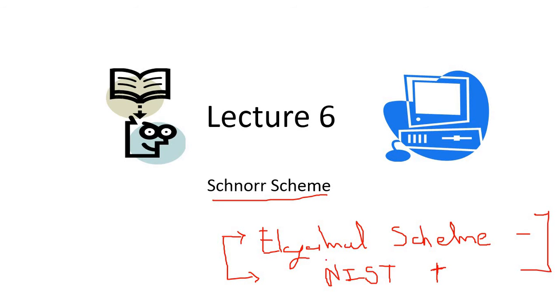We have already discussed the Elgamal scheme, so we are not going to revise the entire concept once again. Just look at the variations in the equations of the Elgamal scheme and the NIST algorithm, and you will be able to understand the NIST algorithm.